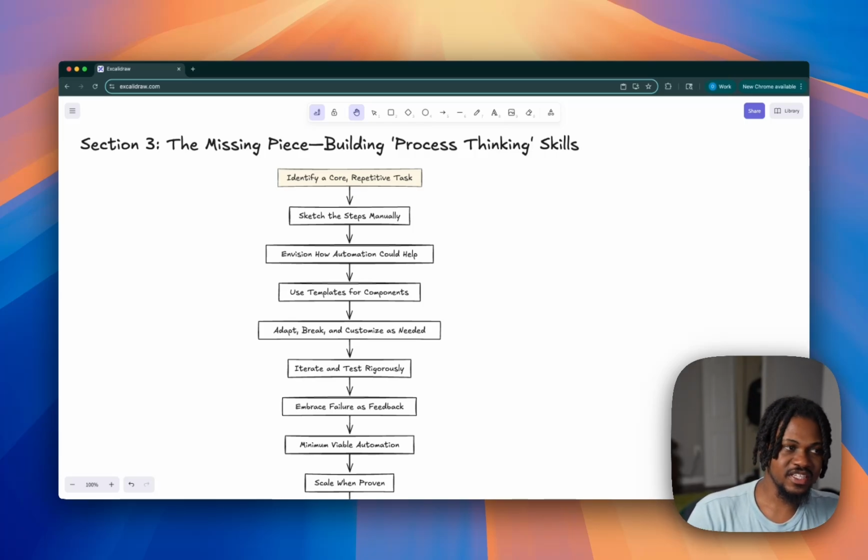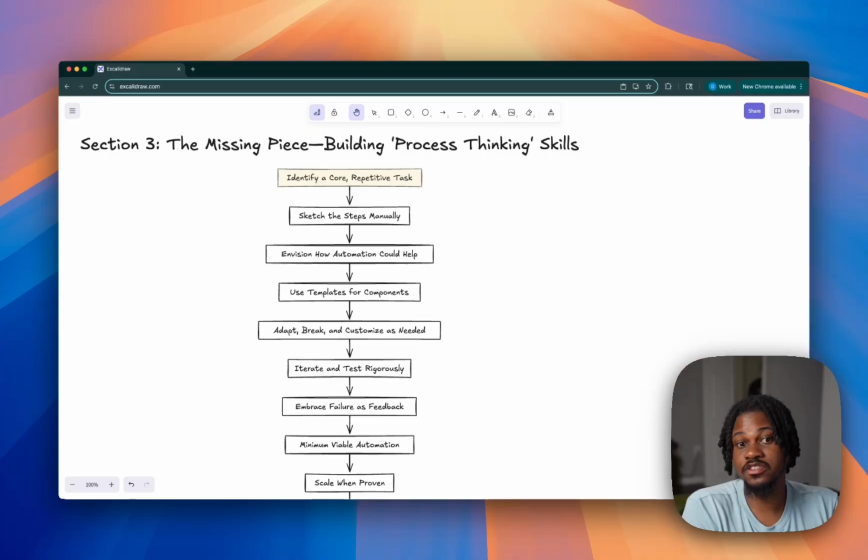The next thing I'll say is, think of the concept of minimal viable automation, right? Or MVP, minimal viable product. The idea is start small and then scale when you've been able to prove to yourself or to whoever you're working with that what you're trying to build actually works and solves the problem.